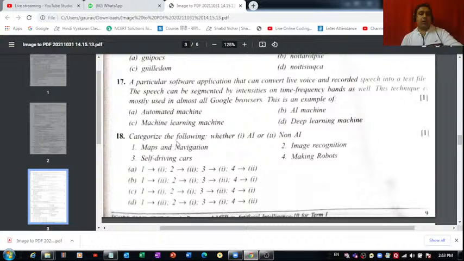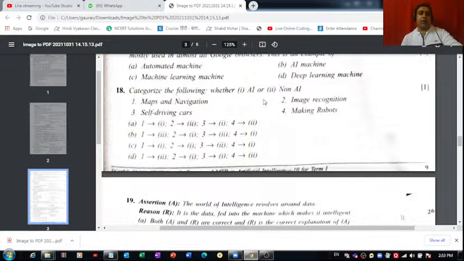Then question number 18 is categorize the following whether AI or non-AI. There are four things given to us here. We have to categorize them in these two categories, and based on that, we have to find out the correct option out of these four given to us in this question. For this question, right at the bottom of this page, maps and navigation, is this an AI based technology? What do you think? That is absolutely right. We don't use AI things in maps and navigations. It's a non-AI based technology.